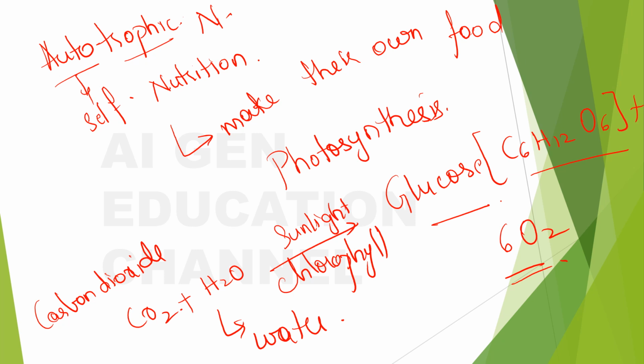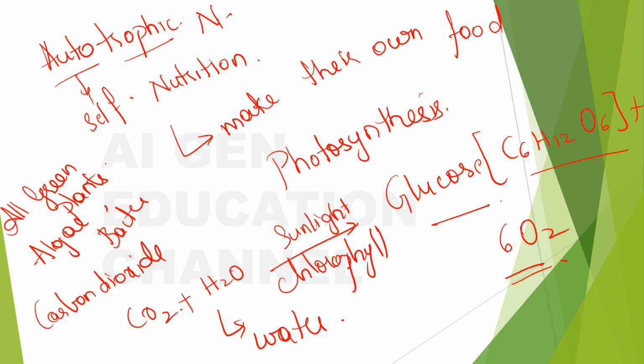Okay, so this is about the autotrophic nutrition. All green plants are qualified to make their own food, and apart from the green plants, some algae and bacteria do belong to this group. So all green plants, algae and some bacteria belong to this group. These can make their own food, and so these are called producers.